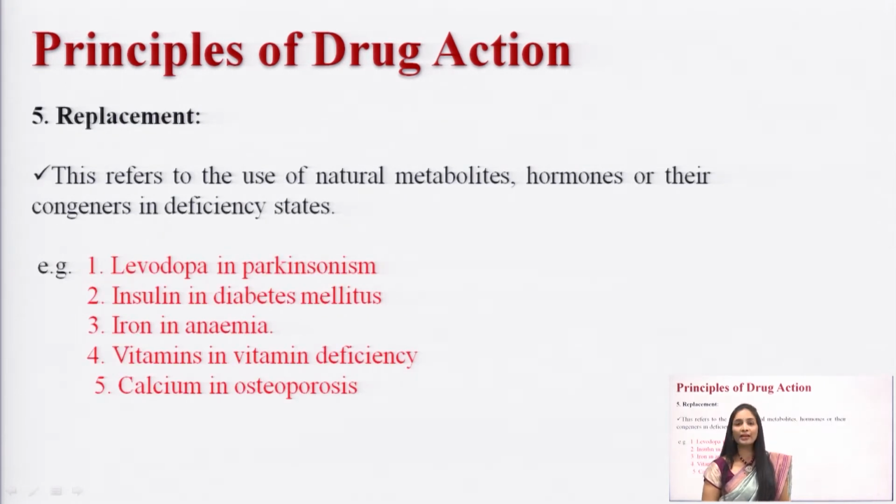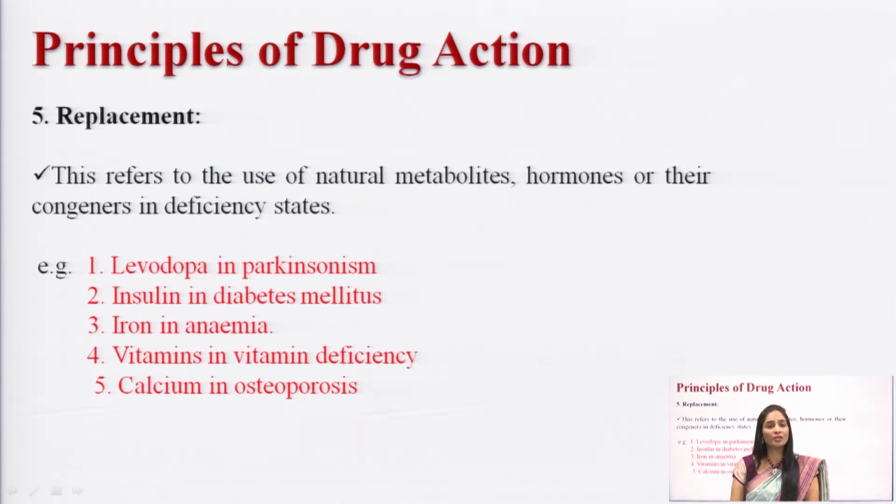And next one, replacement. Here we will use natural metabolites or hormones in their deficiency state. If a particular person has a deficiency in a particular condition, we will replace it with drugs. For example, the drug levodopa, you can replace levodopa in Parkinsonism disorder.